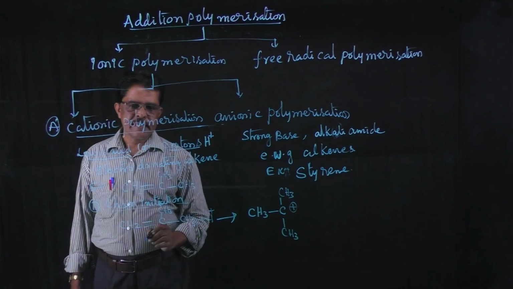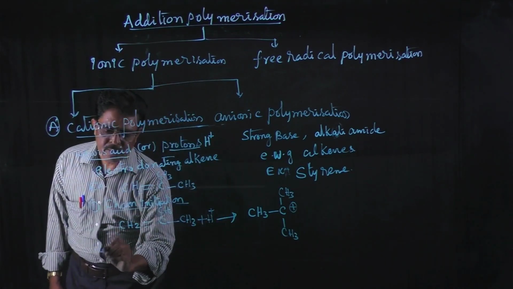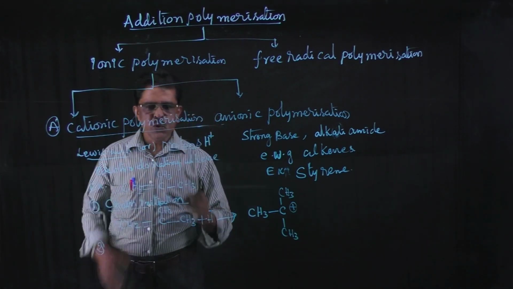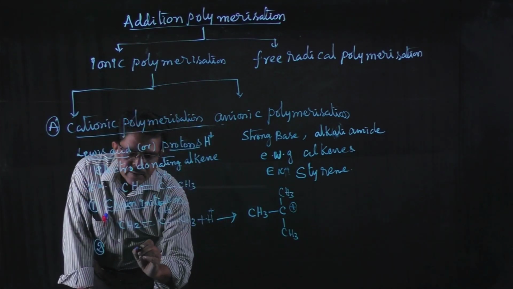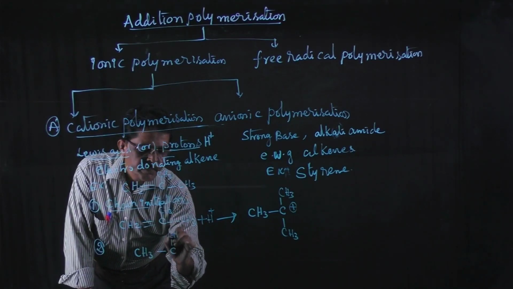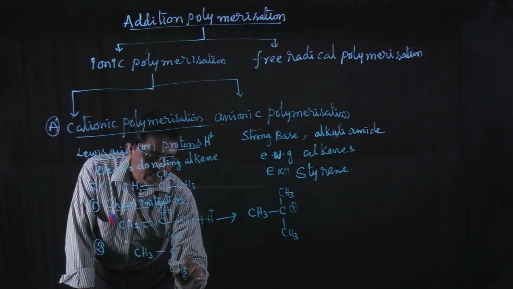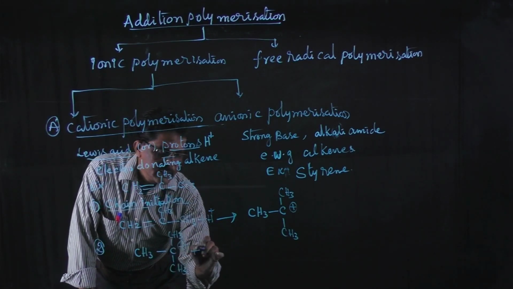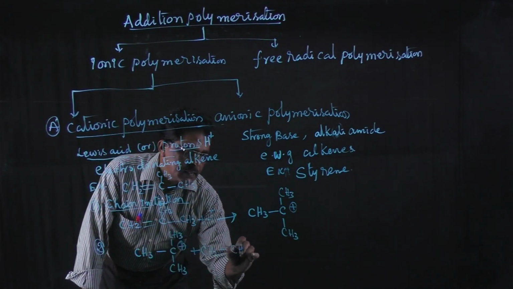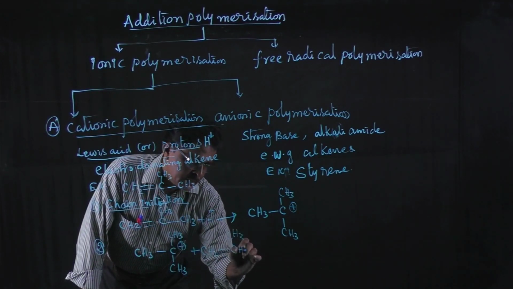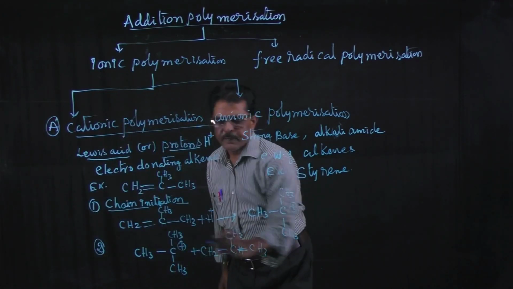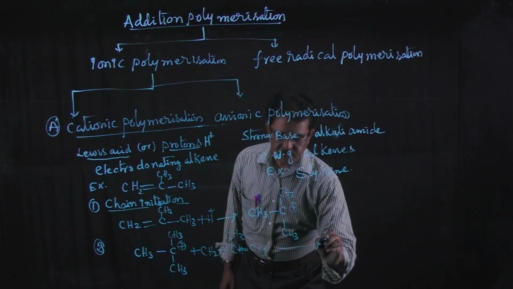Carbocation in the chain initiation step. In the second step, this carbocation again reacts with another molecule of alkene to form a further carbocation. So I want to write CH3 carbocation. This one is attacked on another alkene, CH2 double bond CH3, right? Understand? Then what will happen here? Long chain formation will take place.